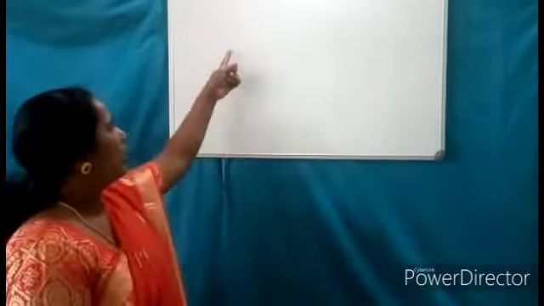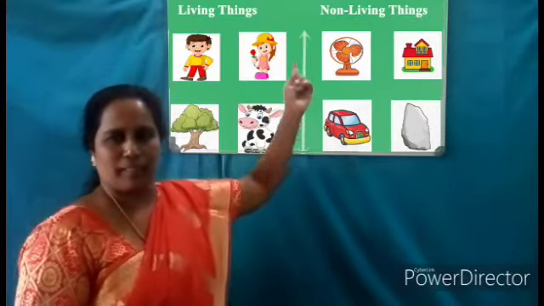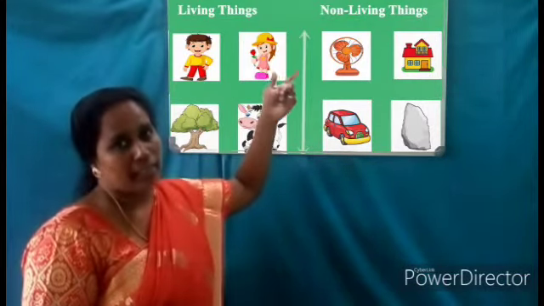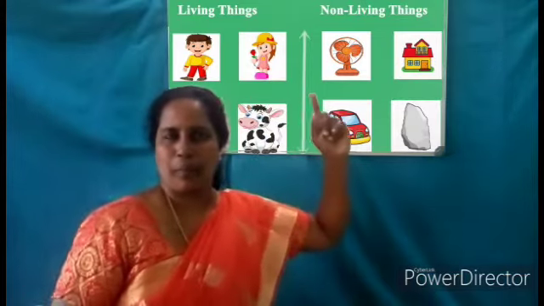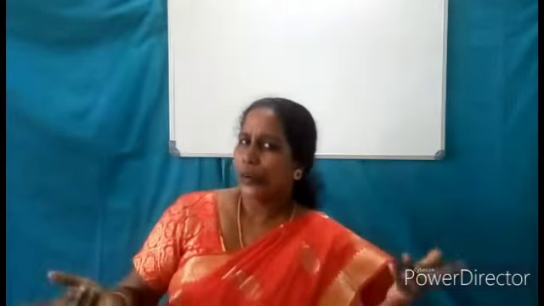Let's start our lesson. We are going to learn a new topic, that is living and non-living things. Children, do you know what is the meaning of living and non-living things? Look at yourself. What can you do?